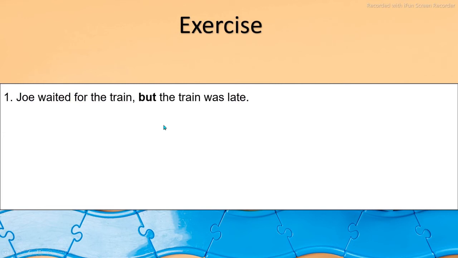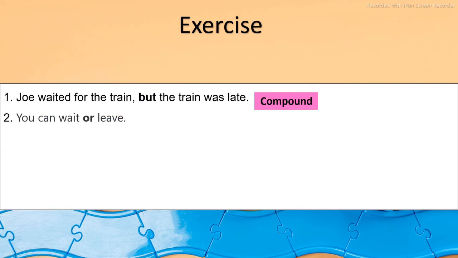So the very shortcut is to look at the conjunction. If it is from FANBOYS, it is compound. If it is not from FANBOYS, obviously it is complex. Yes, but we should not depend only on signal words, because we need to understand the structure as well. This is the main objective. So Joe waited for the train, it is an independent sentence, and the train was late, it is also an independent sentence. So two independent sentences are joined using the coordinating conjunction but. So it is a correct compound sentence.